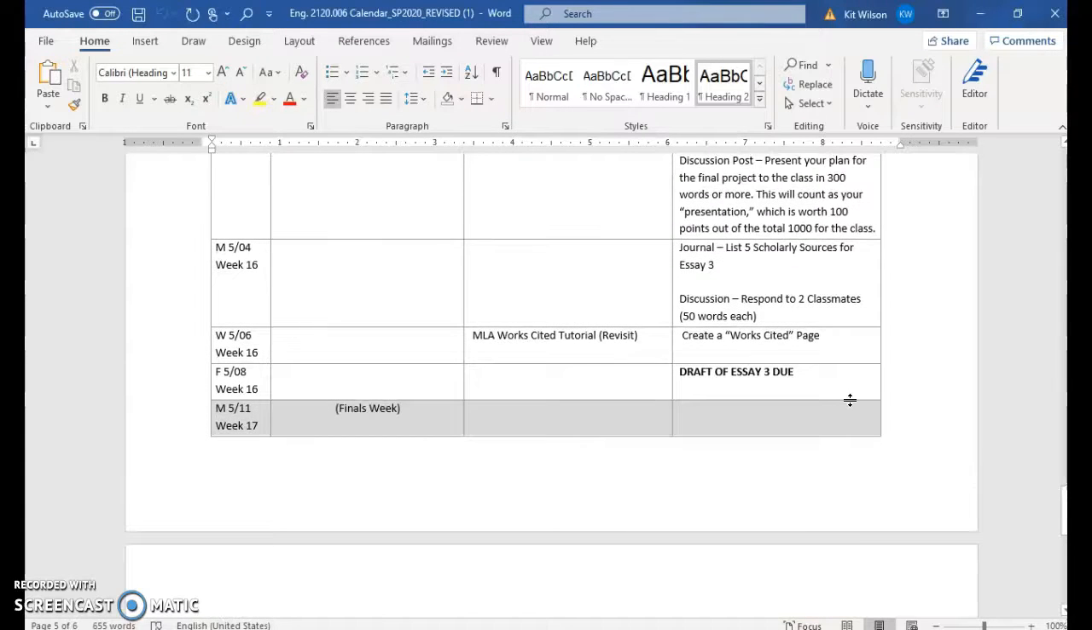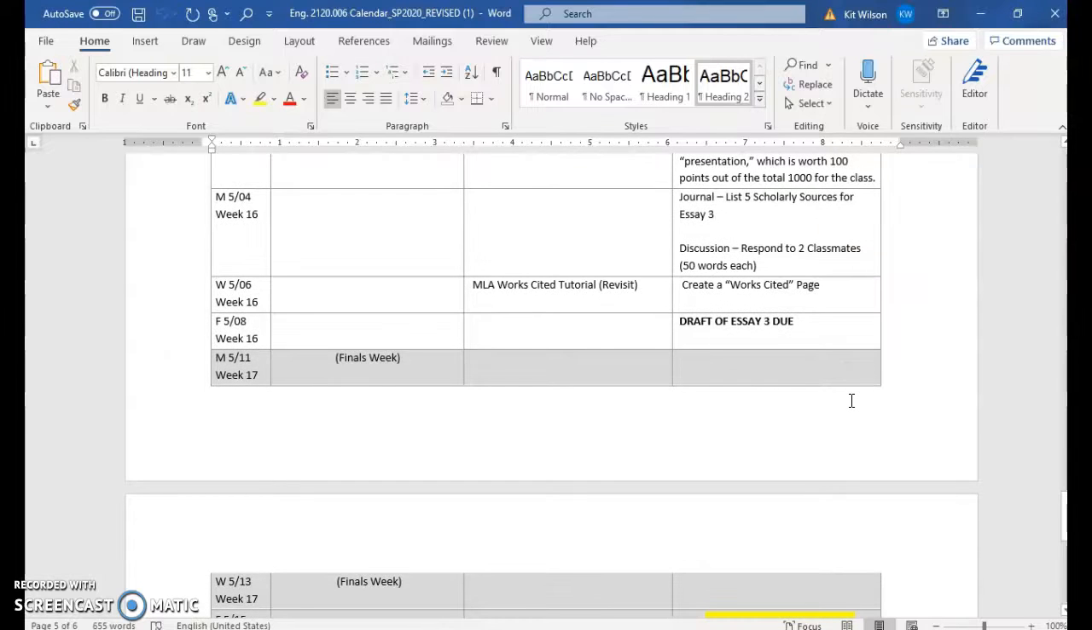Tomorrow is the 4th, so by midnight, right, in your journal, you're going to list 5 scholarly sources for Essay 3. And again, these don't have to be the sources that you end up using. If you end up using something else, that's fine. But it's better for you in terms of time efficiency to try to make sure that the scholarly sources you find are ones that you can use. So it's up to you on that.